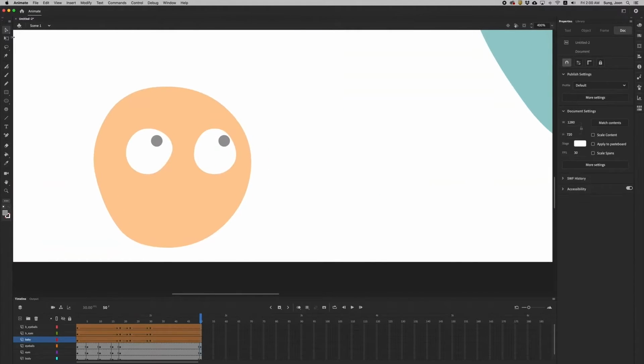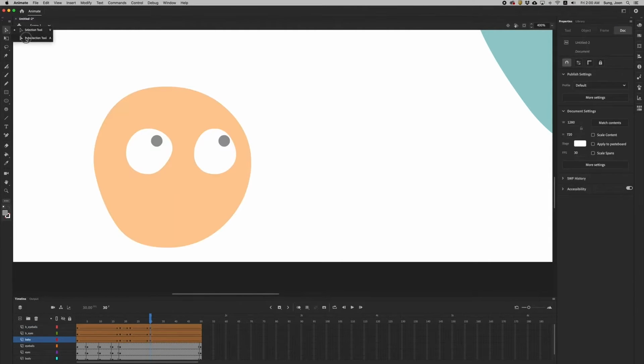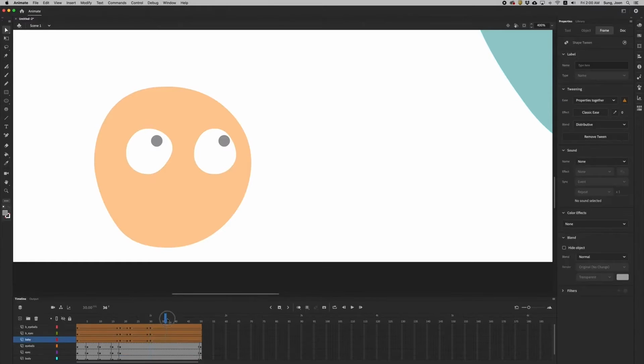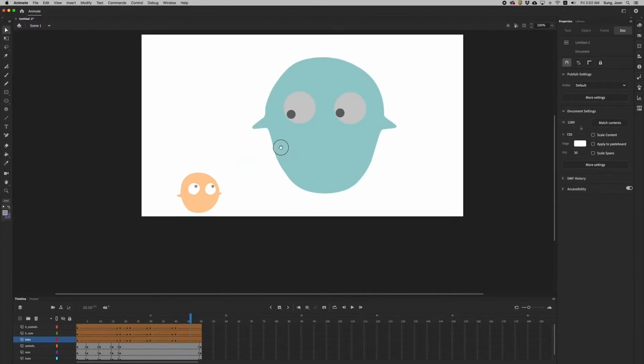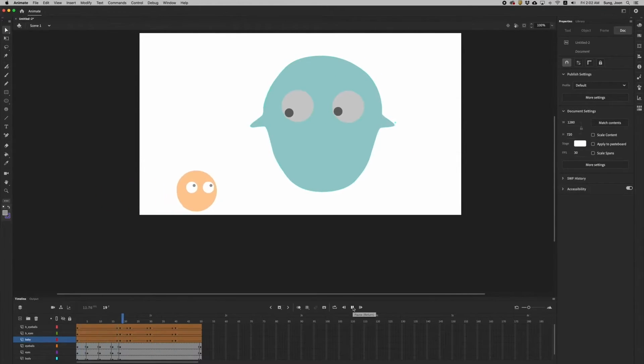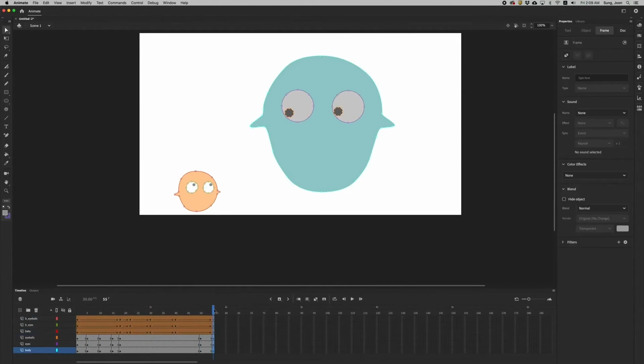Okay, I also want you to notice that when you use the frame by frame method for animating your character, you should see only a light gray bar in your timeline. But when you use the shape tween method instead of frame by frame, you should see kind of a little darker orange color in your timeline. So basically, we use frame by frame for the larger character, and the shape tween method for the smaller character.